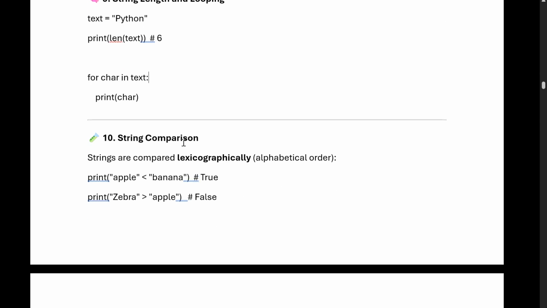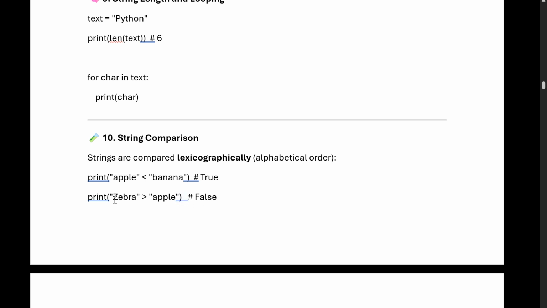Now we'll see string comparison. We can compare two strings using lexicographical, alphabetical order. So print apple is less than banana. Yes, apple is less than banana, True.